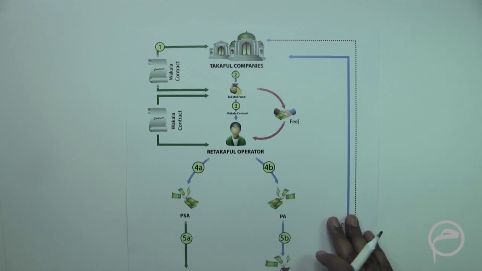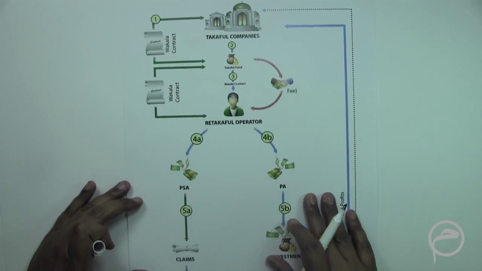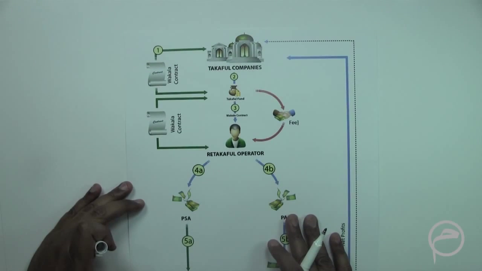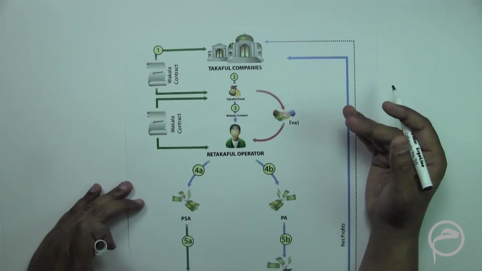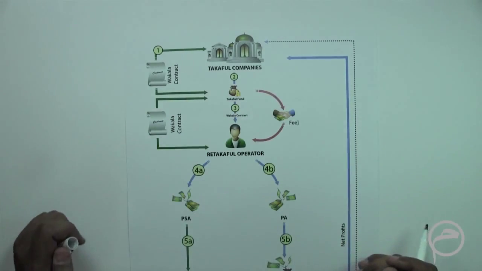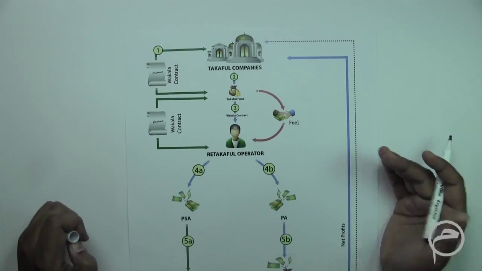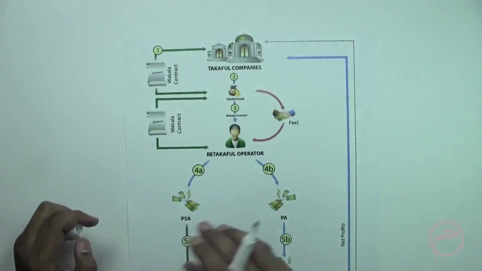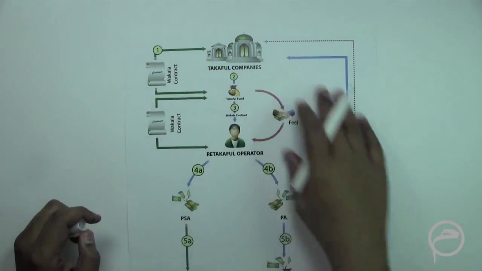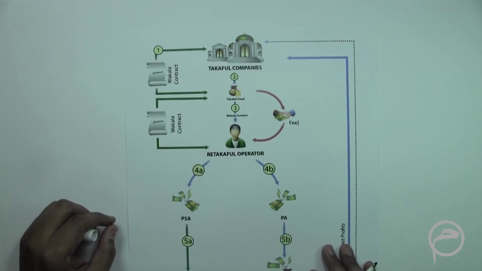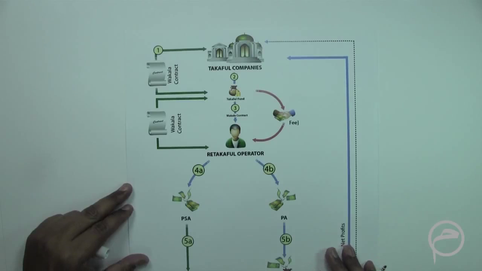Currently there are a few re-Takaful companies which provide services to Takaful companies. So this is in brief how it is done. The pattern is similar. It's just that the customers or the participants here become the Takaful companies and not individuals. So in such cases the Takaful structure is arranged this way, and currently there are some companies which are providing such service.